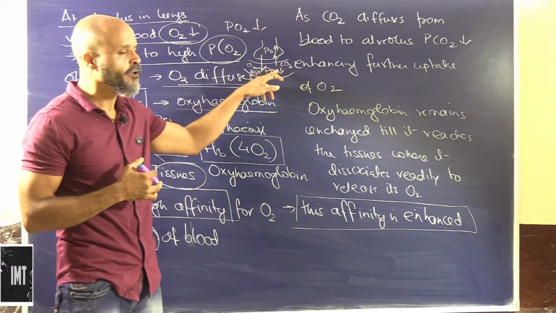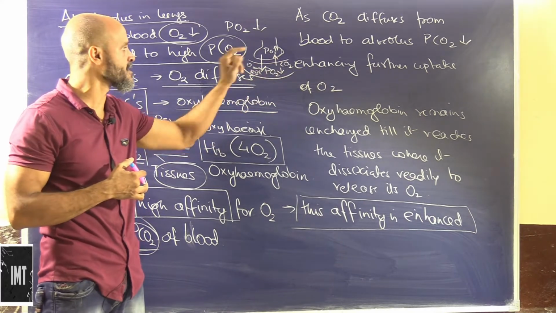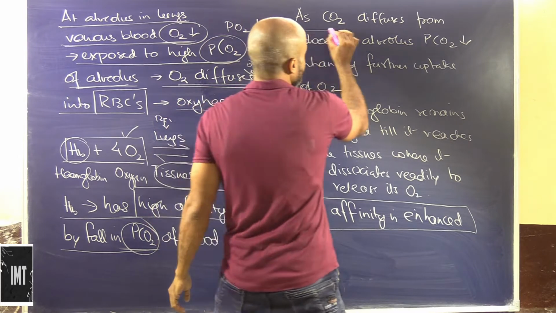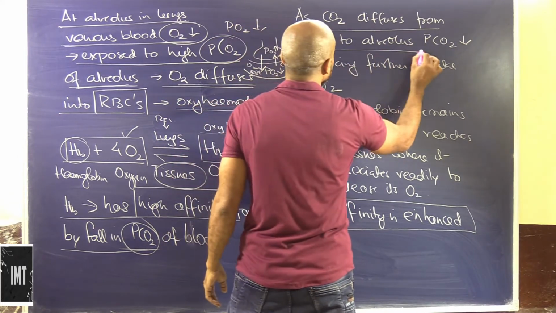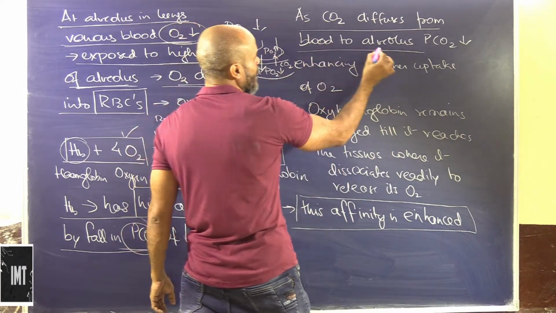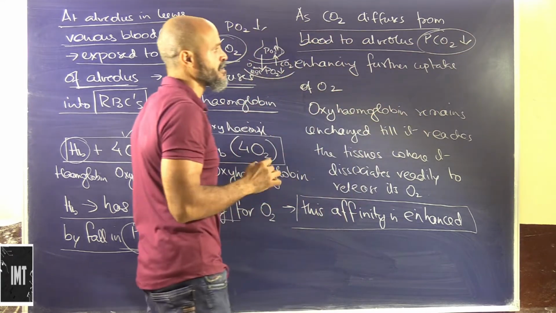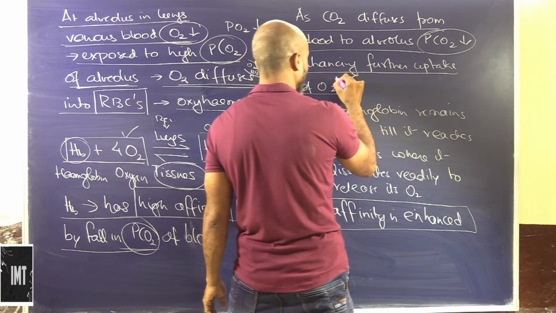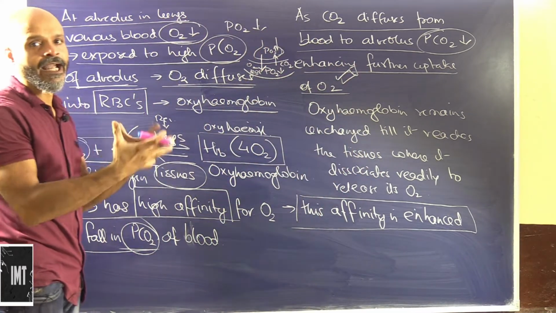So the CO2 in deoxygenated blood, the partial pressure is higher than the alveolar air. So as carbon dioxide diffuses from blood to alveolus, the partial pressure of carbon dioxide will decrease, enhancing further uptake of O2. So this will enhance it.